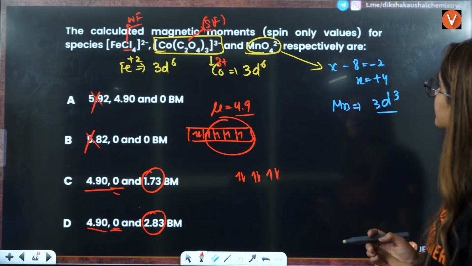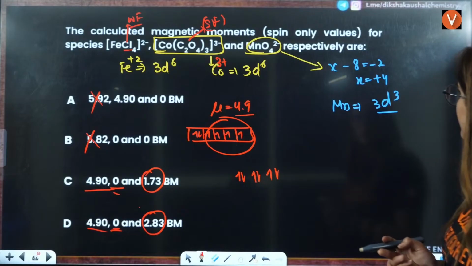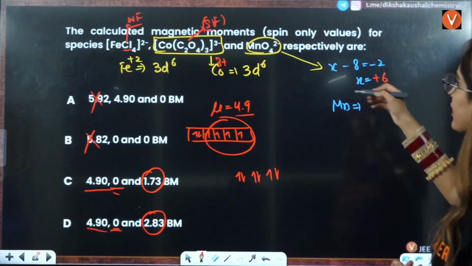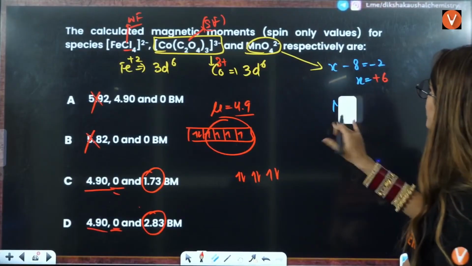Wait a minute, let me just see. This is minus 8, this is equal to minus 2, right? This should be plus 6 here, because we don't have any ligand here. How can we decide the pairing or not? So this is plus 3.